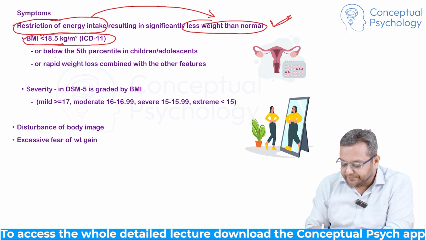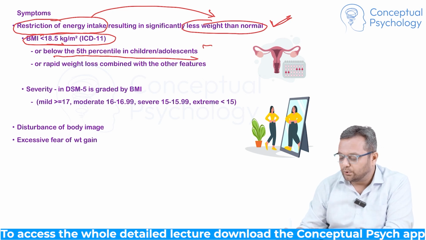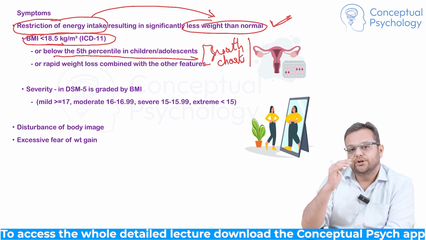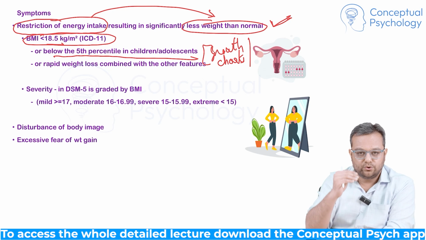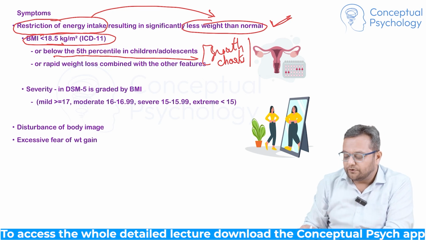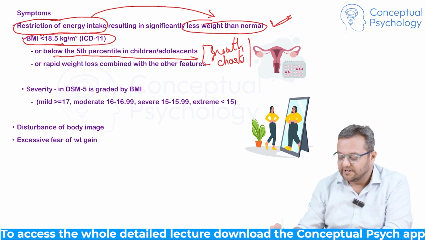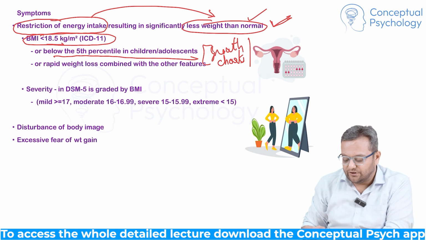Or in children, if it is below the 5th centile. How do we measure this? There are growth charts that the Indian Academy of Pediatrics has made, and you plot it as per the child's age, and you see where the BMI falls among the percentile lines. So if it is less than the 5th percentile in children and adolescents, or in adults if the BMI is less than 18.5 kg per meter square, it is called less than normal weight.